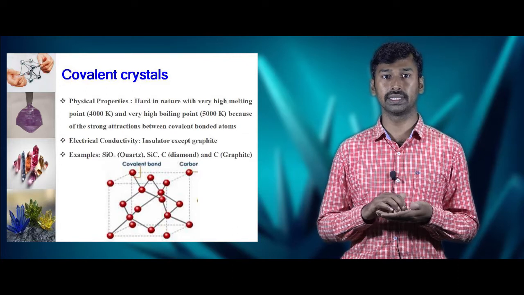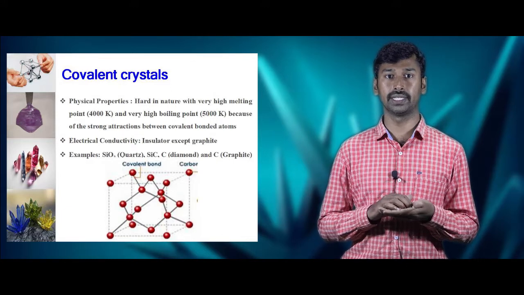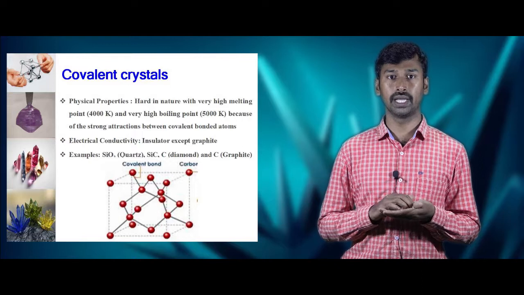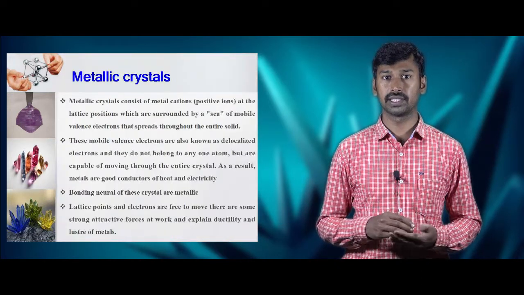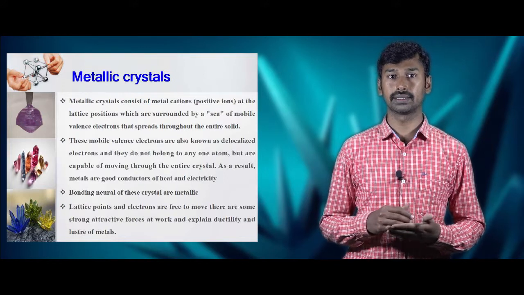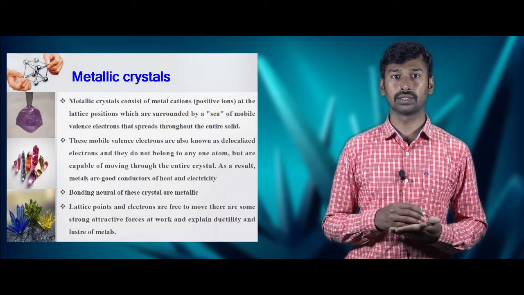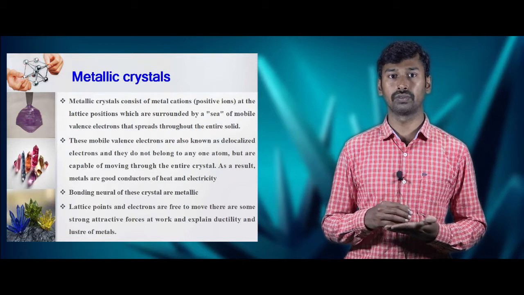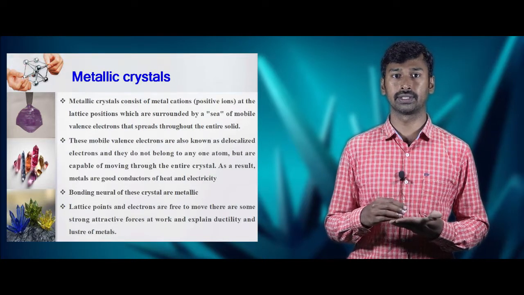The figure represents the covalent crystals, that is the diamond atoms, where the carbon atoms are bonded covalently with the other carbon atoms with a strong attraction force, thereby having high melting point and boiling point. The third classification of crystalline solids is metallic crystals. The metallic crystals consist of metal cations, that is positive ions, which are surrounded by a cloud of negative electrons which is free to move in the entire crystal system.